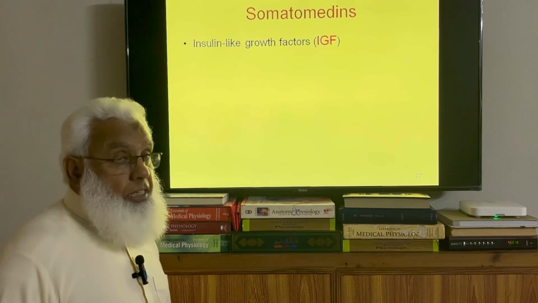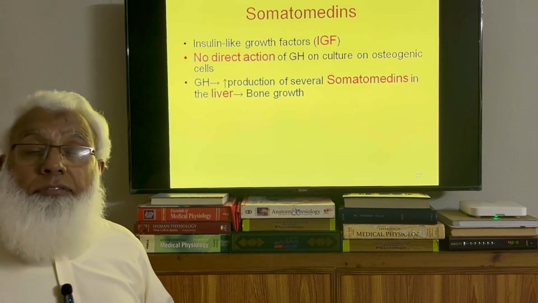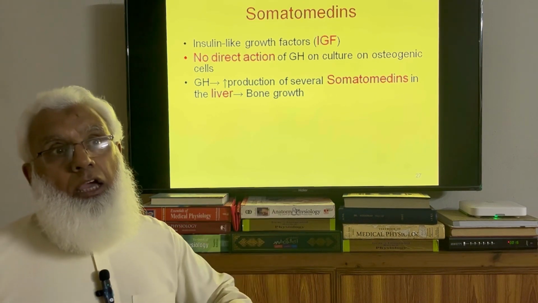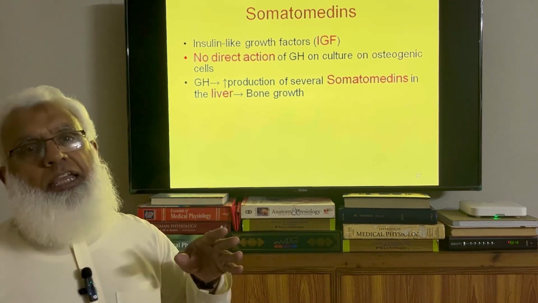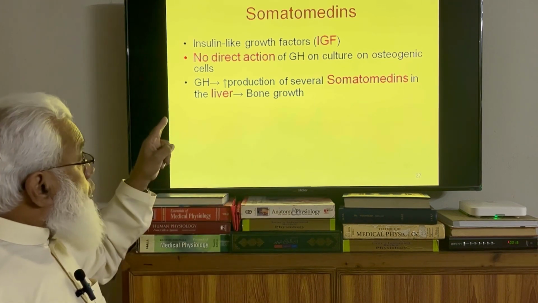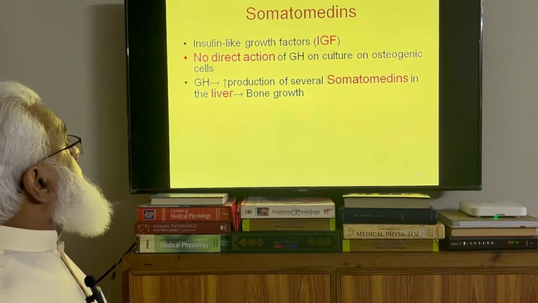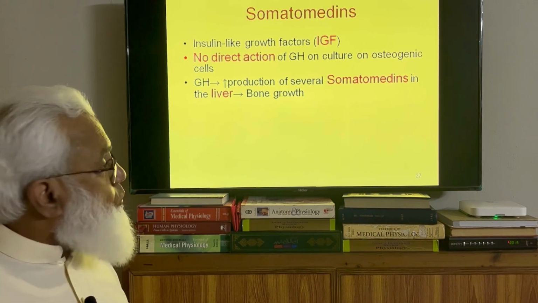Insulin-like growth factors, these somatomedins, are required for the actions of growth hormone. Growth hormone directly cannot stimulate chondroitin sulfate deposition or collagen deposition or osteoblastic activity. It is through somatomedins, the insulin-like growth factors. There is no direct effect of growth hormone on culture of the osteogenic cells.